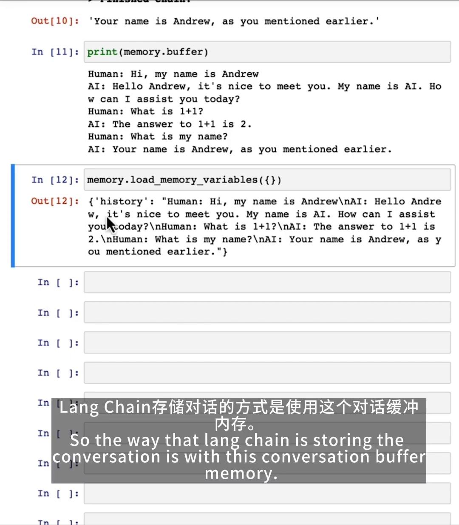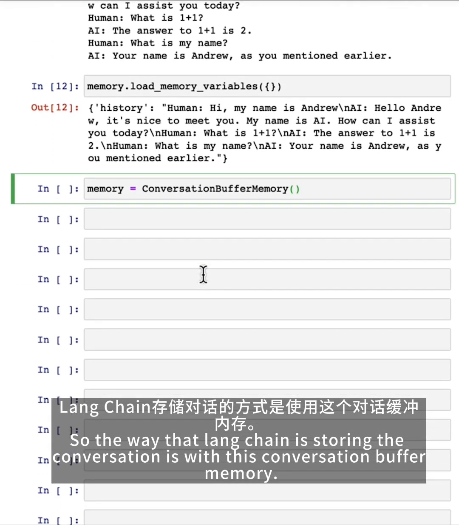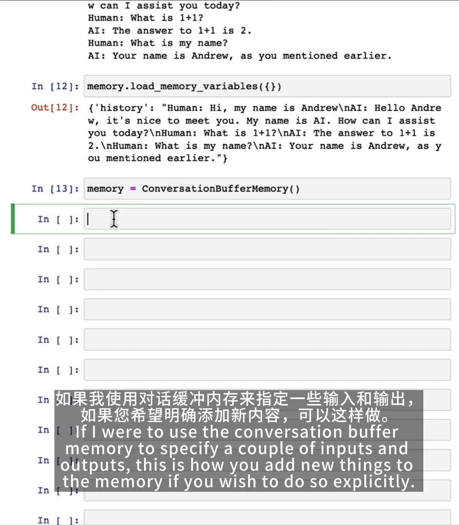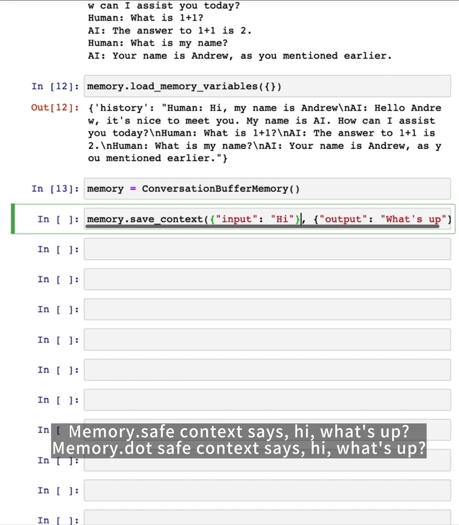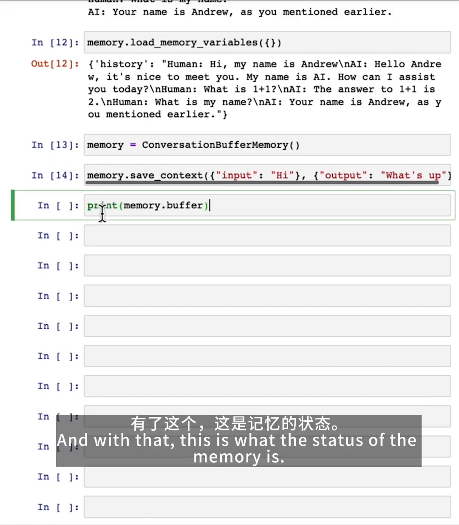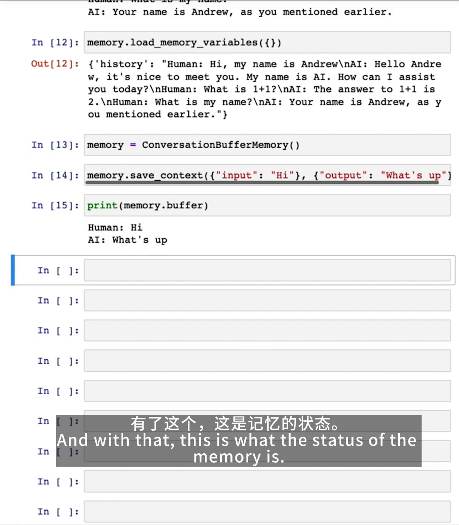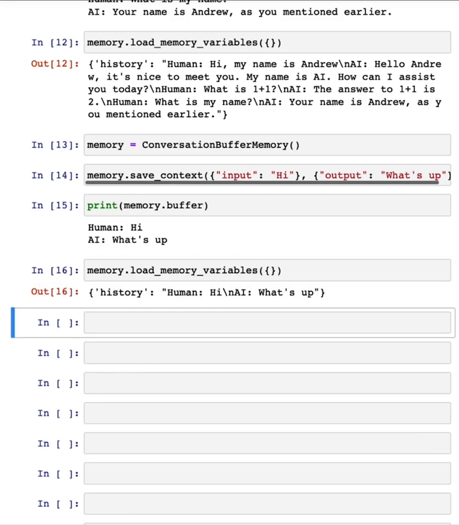So the way that LangChain is storing the conversation is with this conversation buffer memory. If I were to use the conversation buffer memory to specify a couple of inputs and outputs, this is how you add new things to the memory if you wish to do so explicitly. Memory.save_context says, hi, what's up? I know this is not the most exciting conversation, but I wanted to have a short example. And with that, this is what the status of the memory is. And once again, let me actually show the memory variables.